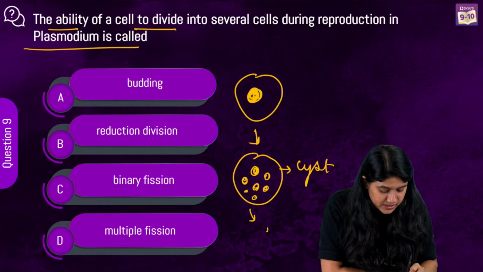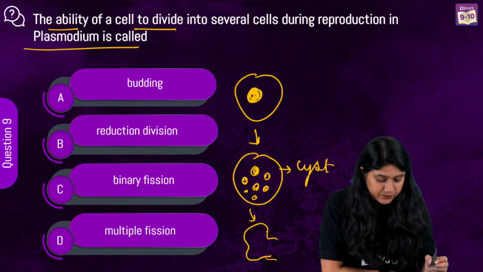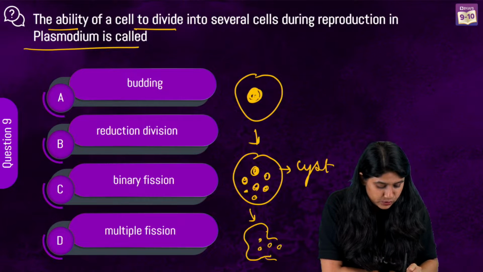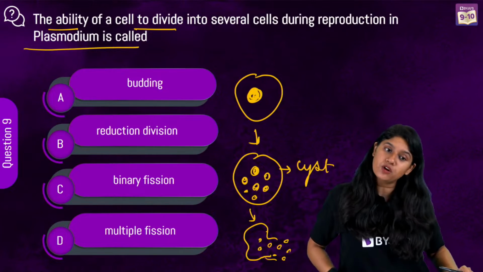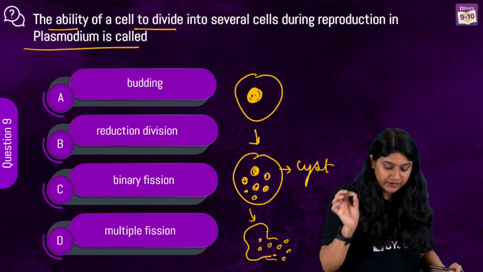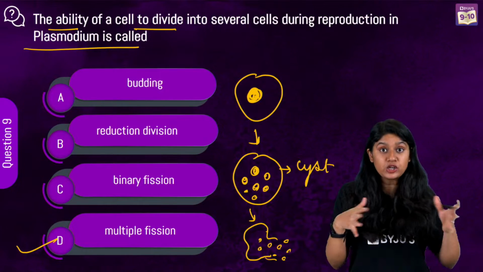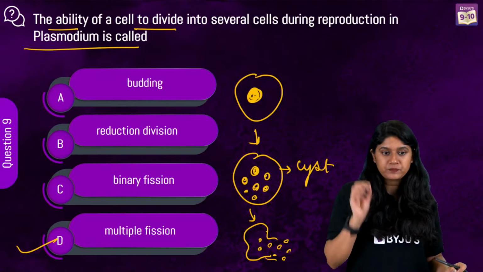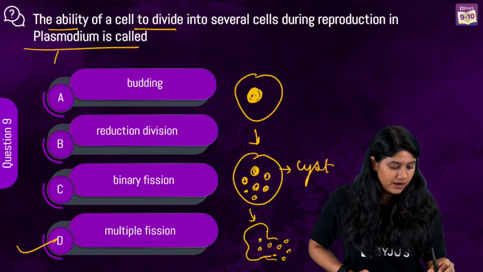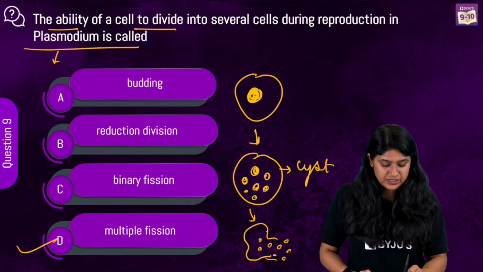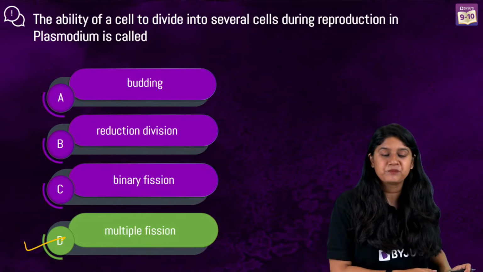And as the cyst breaks, we will see that these nuclei are released, and of course they grow into a new organism. So the correct answer over here is multiple fission. The nucleus will divide into multiple daughter nuclei, right? And of course, we see this in the plasmodium over here. So the correct answer is option number D.